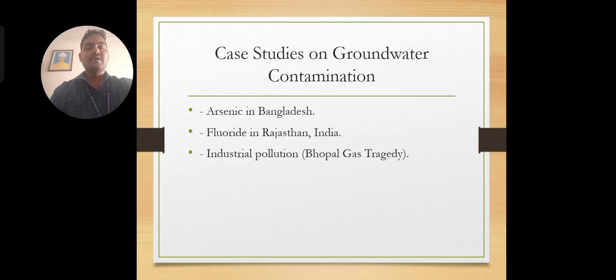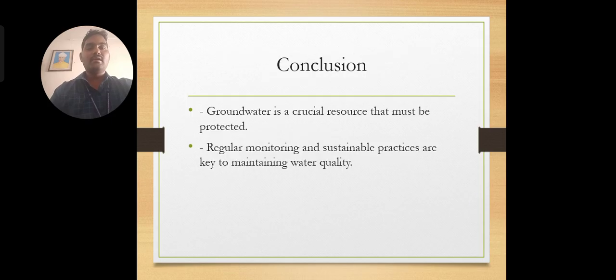Then there will be case studies of groundwater contamination. During my section, we will also write practical examples and case studies. And this is the conclusion I want to give here: groundwater is a very crucial source that must be protected, and regular monitoring and sustainable practices are key to maintaining groundwater quality.